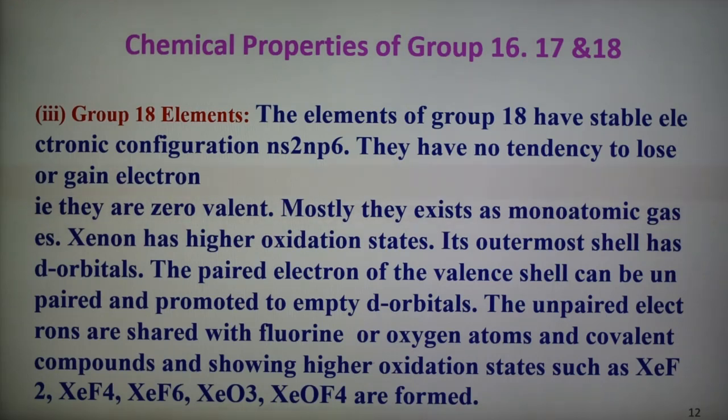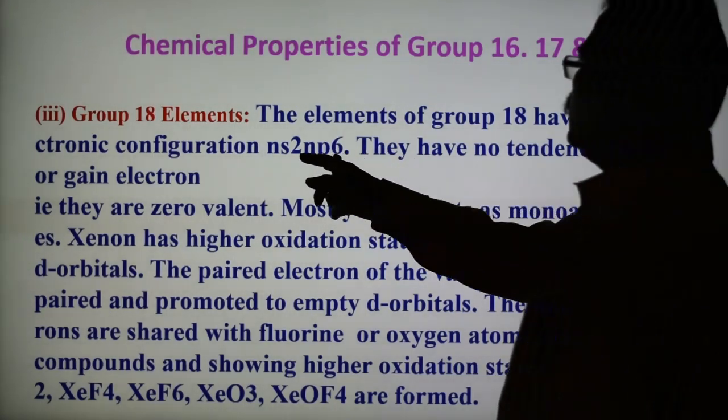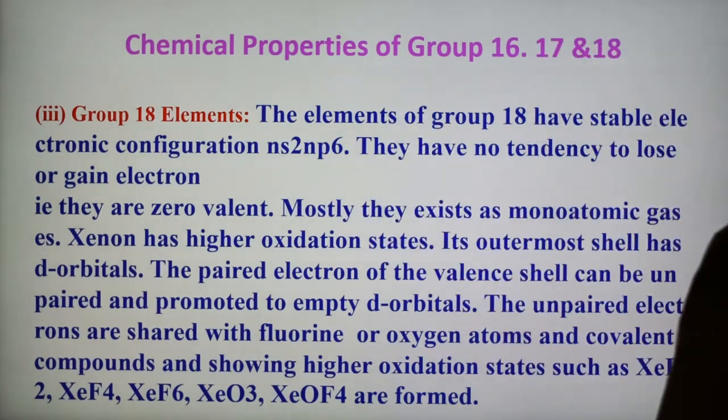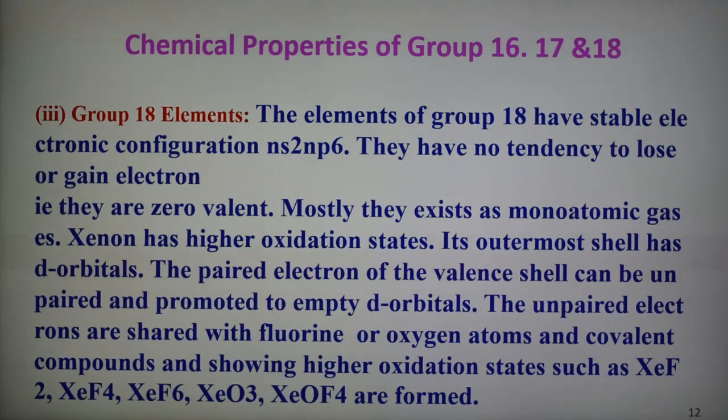The elements of group 18, the noble gases, have a stable electronic configuration, ns2 np6. The s orbital is completely filled, and the p orbital is also completely filled. They have no tendency to lose or gain electrons, and therefore they are zero valent. Mostly they exist as monoatomic gases because they cannot form compounds. Their valence shell is complete and they have a stable configuration.